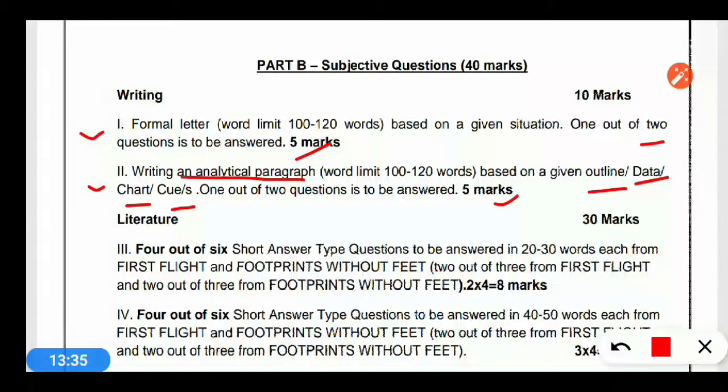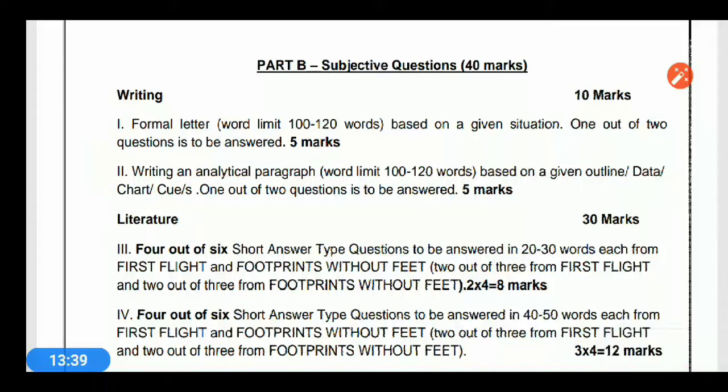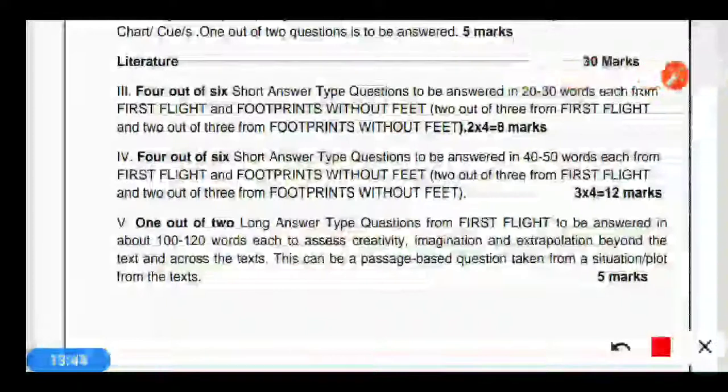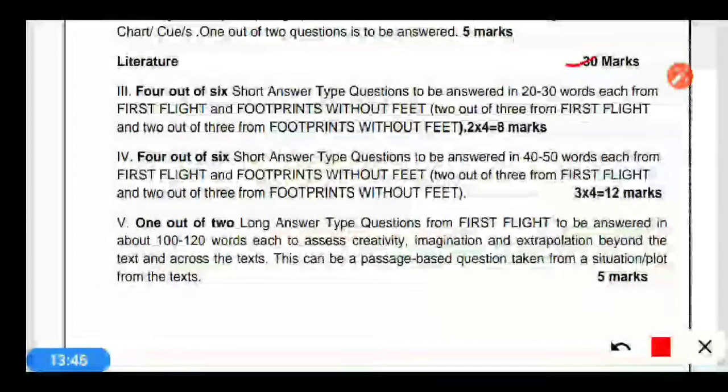Now that was about writing. Grammar we have already discussed in part 1. If we talk about literature, you have to pay attention that literature is of 30 marks, and here is how it has been divided.